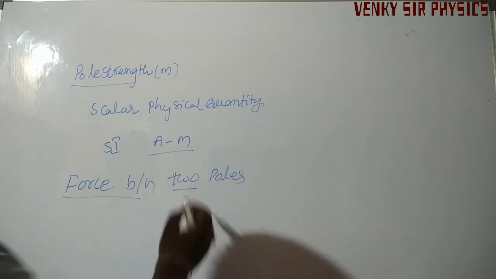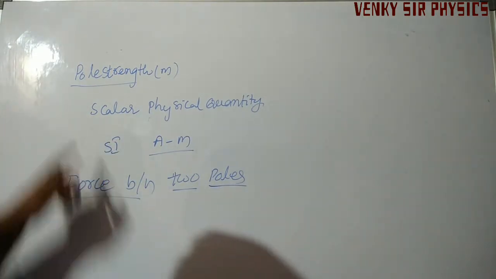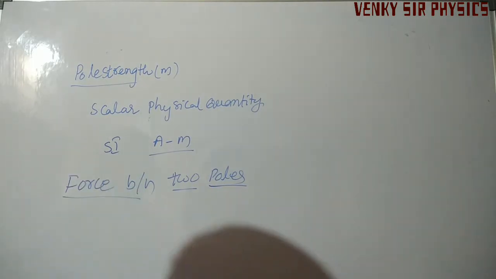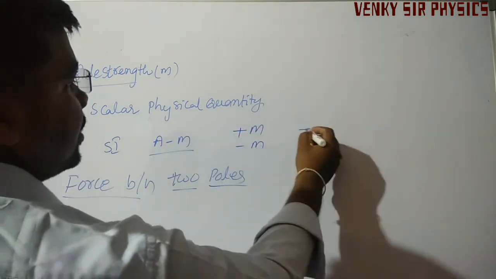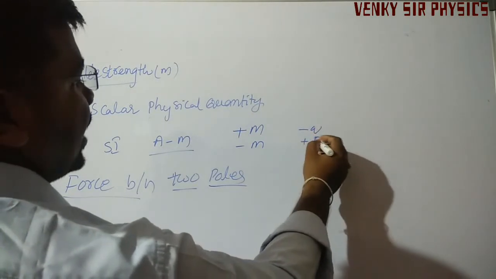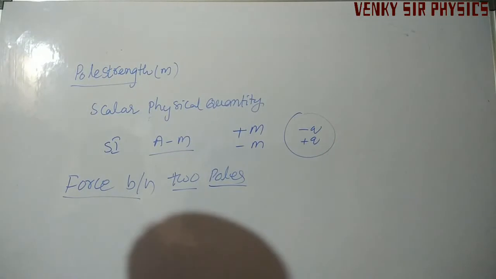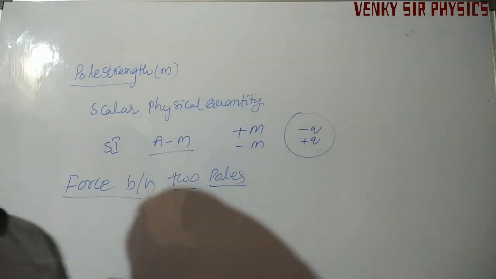Here pole strength we denote as m, plus m and minus m, like positive charge and negative charge in electrostatics. Equal magnitude and opposite in nature.